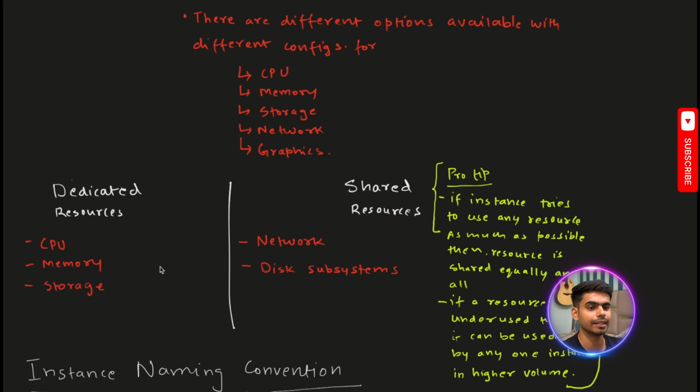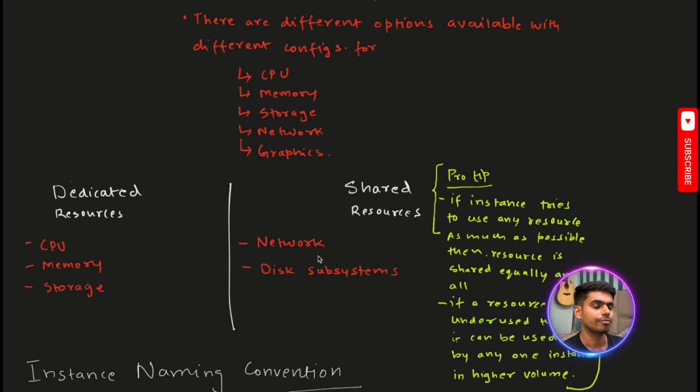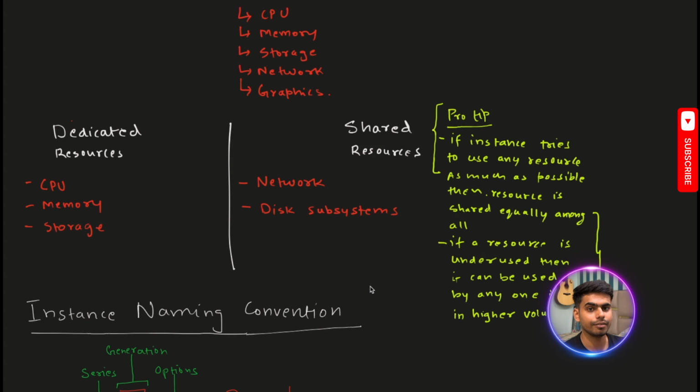They are not shared among the instances. Whereas network and disk subsystems, which basically handle disk management, are shared resources because they don't directly affect our compute. For shared resources, if a particular instance is trying to use a resource as much as possible, then that resource is shared equally among all. But if a resource is underused, then a particular instance can use it at a higher level.